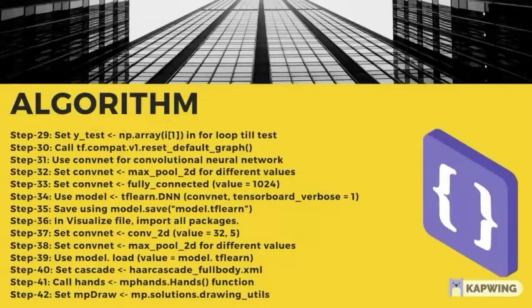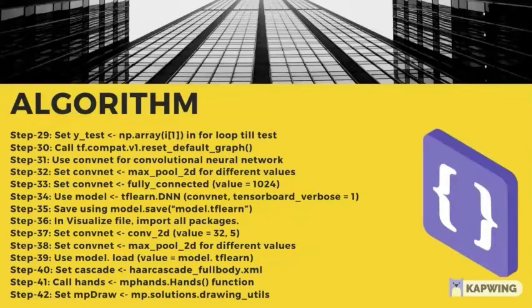Next, in visualize.py, we are going to import all the packages, and then we call our tflearn value, whichever we saved through label.py. We are also using MediaPipe, as Devashish told us; the MediaPipe package is also used. Here we are calling the MediaPipe packages to show hand recognition. We also use face recognition in the same case, because without MediaPipe we cannot call the Haar cascade. We cannot even detect the landmarks of our face or hand. So here all of the steps have been done.